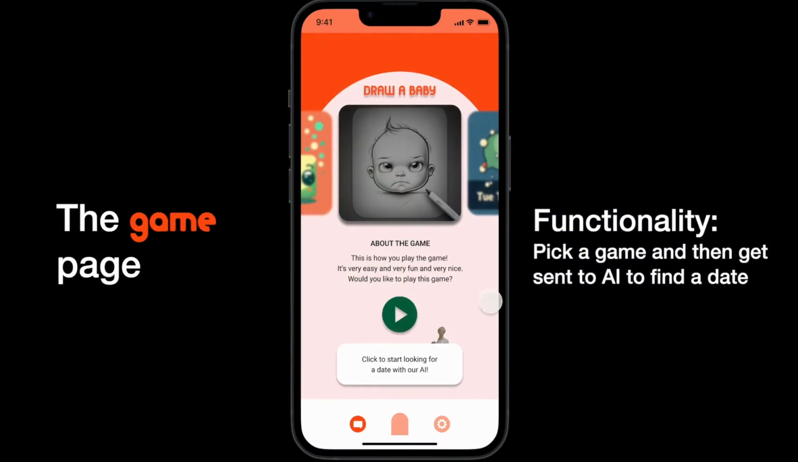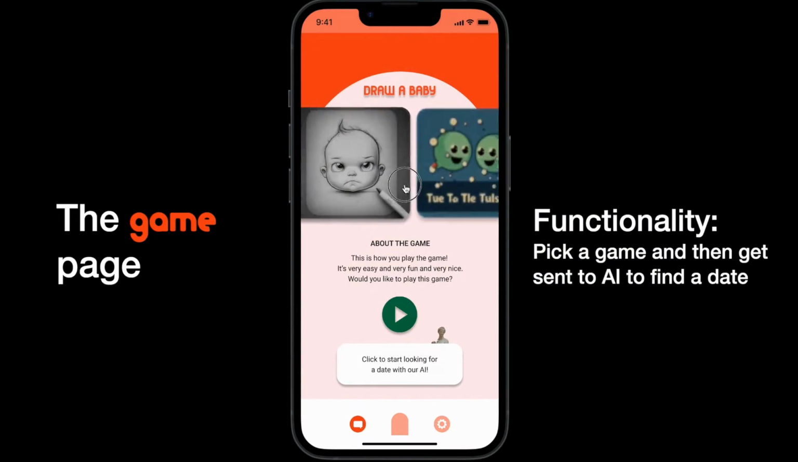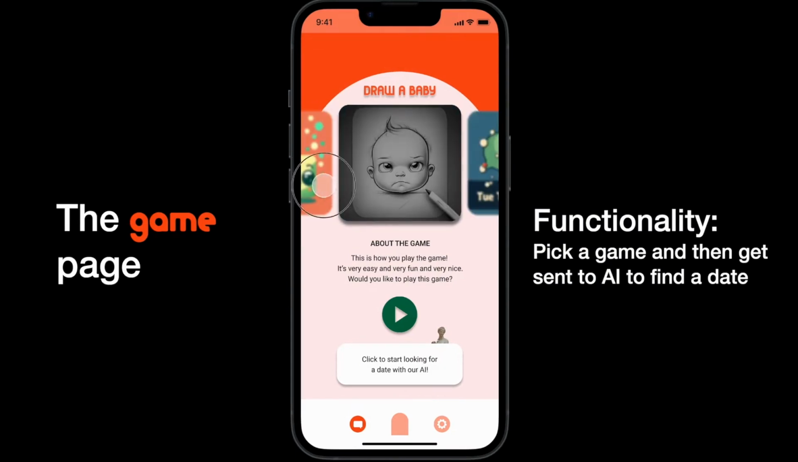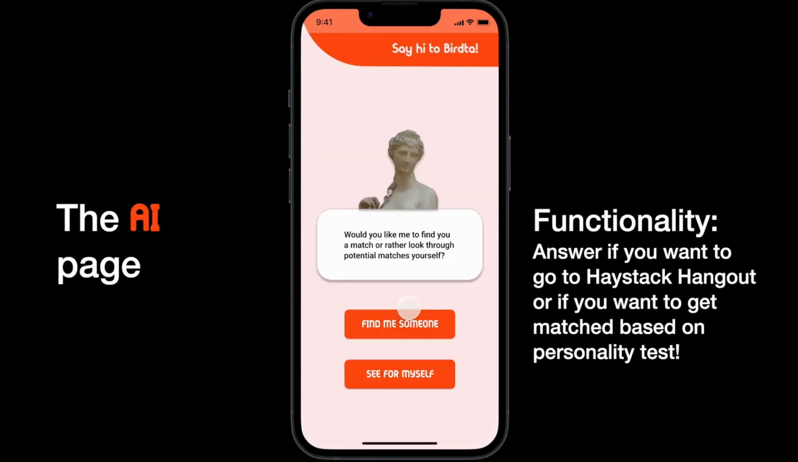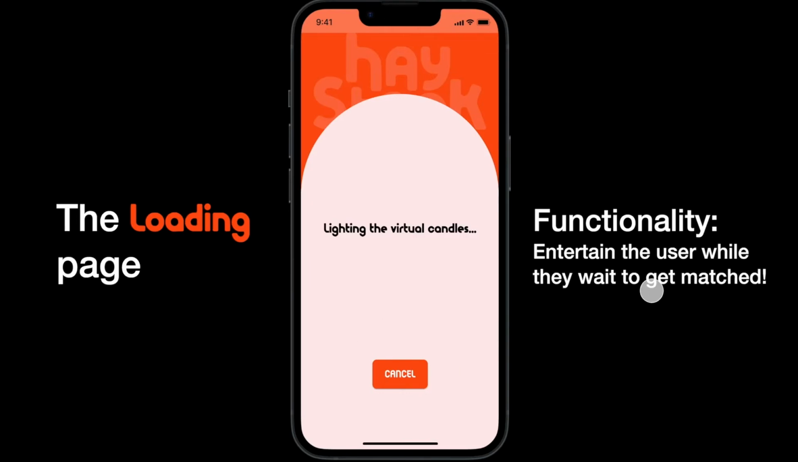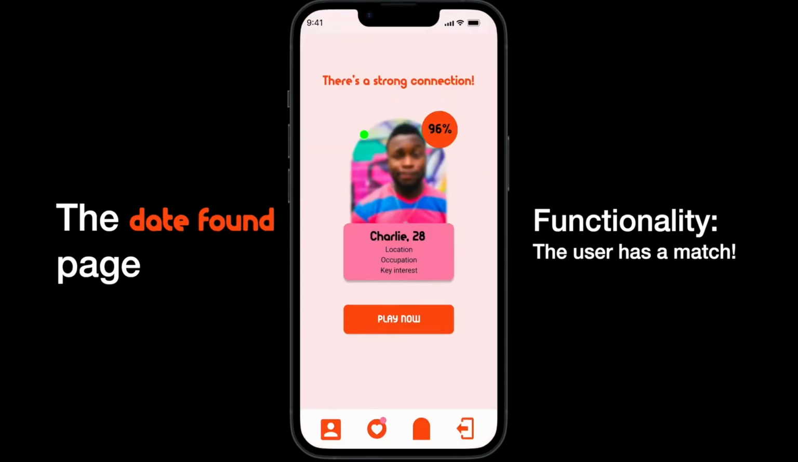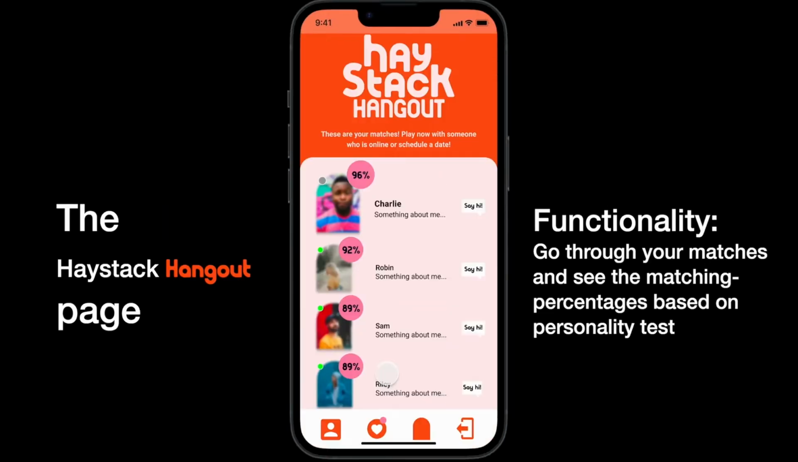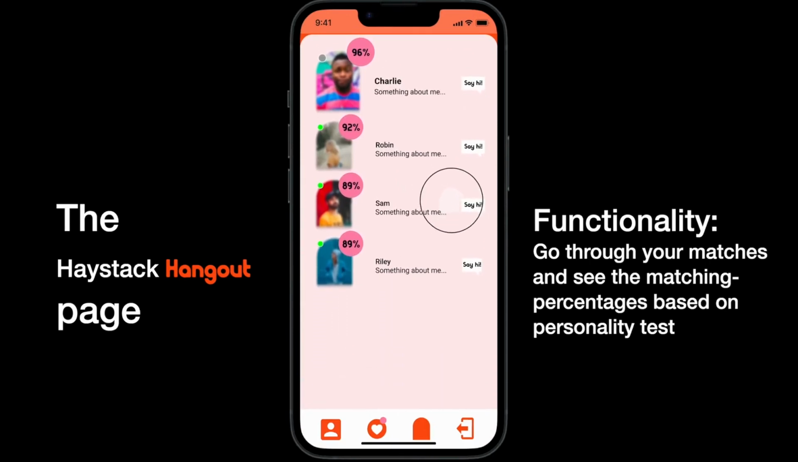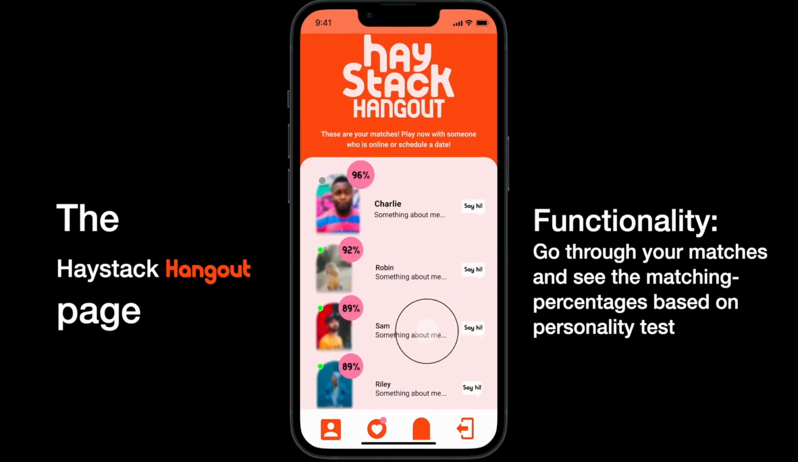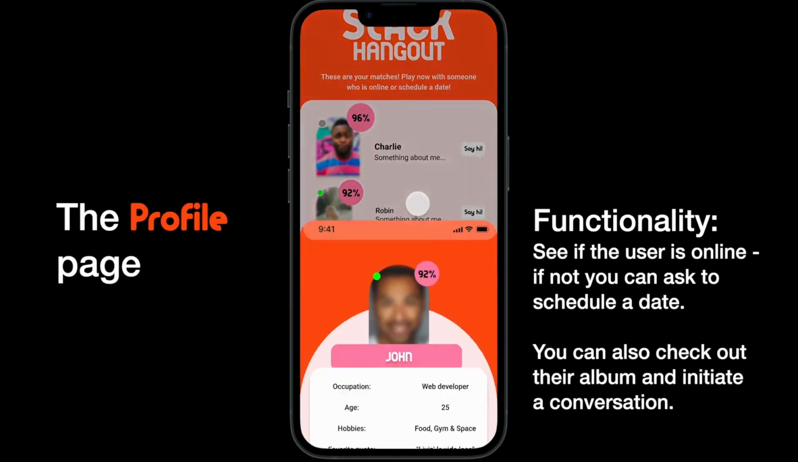The user starts by picking a game to play with their match. Then they decide if they want to find a match based on a personality test, or they can go to Haystack Hangout. If they choose the first, then AI starts looking for a match while the user gets entertained by a loading page. If they choose the second, they get redirected to Haystack Hangout to see a list of all matches, with percentages based on their personality test.